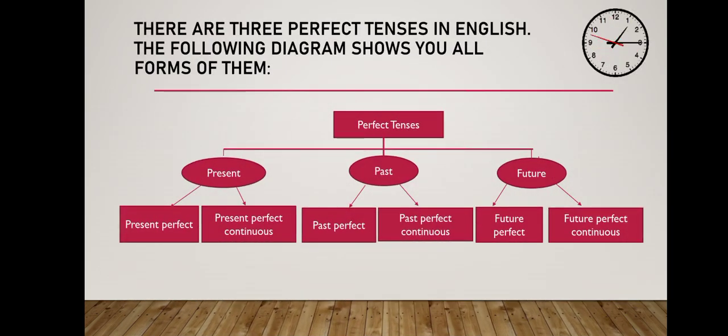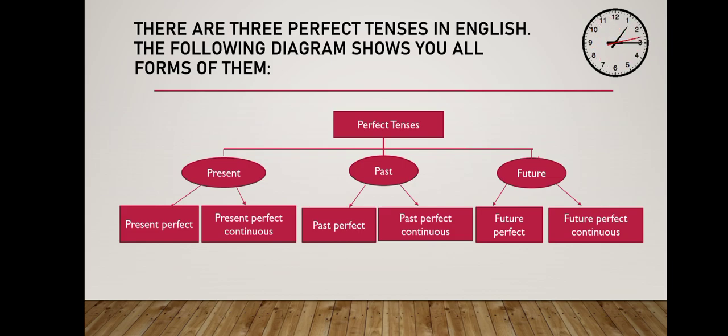There are three perfect tenses in English. The following diagram shows you all forms of them. Let's see. Perfect tenses: present, past, future.